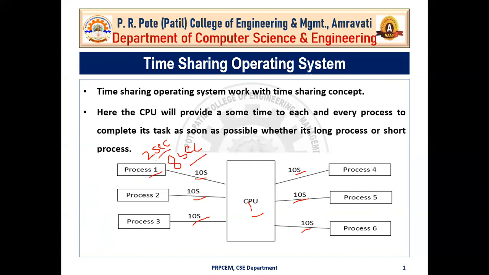Now what will the CPU do? Here the CPU will distribute that 8-second time equally between the remaining 5 processes. That means the CPU divides this 8-second time equally between process 2, process 3, process 4, 5 and 6. So now process 2 requires 20-second time, but the CPU assigns only 10 seconds. It doesn't matter whether process 1 is short or process 2 is long, the CPU provides the same time to each and every process assigned to it. Okay.